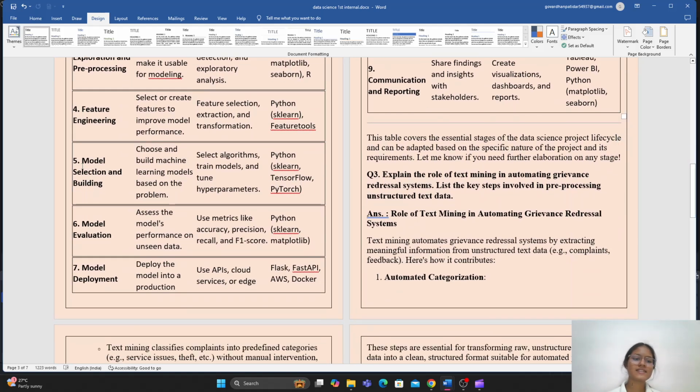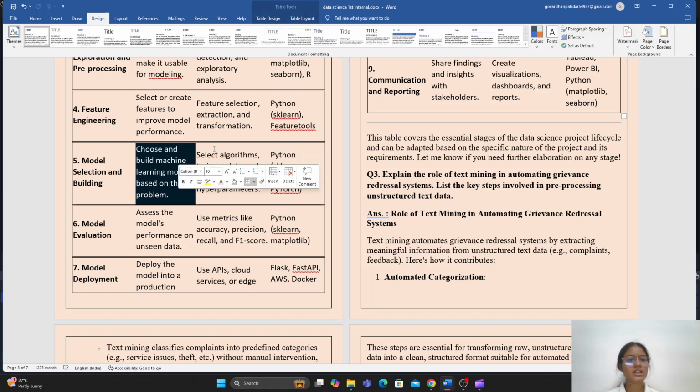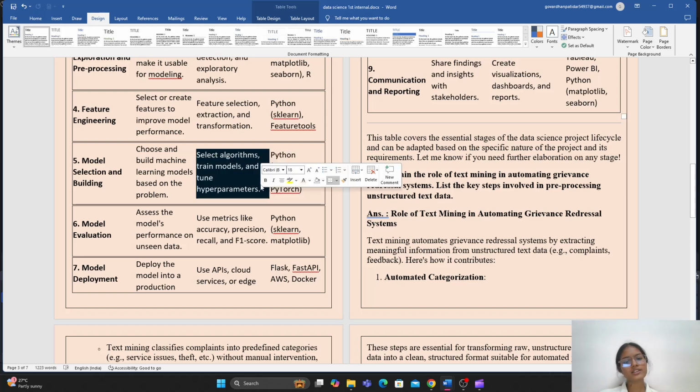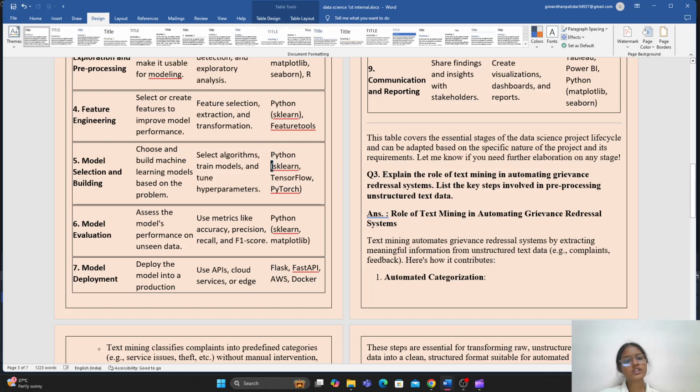After that, the next stage is model selection and building. Its main objective is to choose and build machine learning models based on the problem. Its key details are select algorithms, train models, and tune hyperparameters. And some tools or libraries which you can use here: in Python you can use the sklearn library.